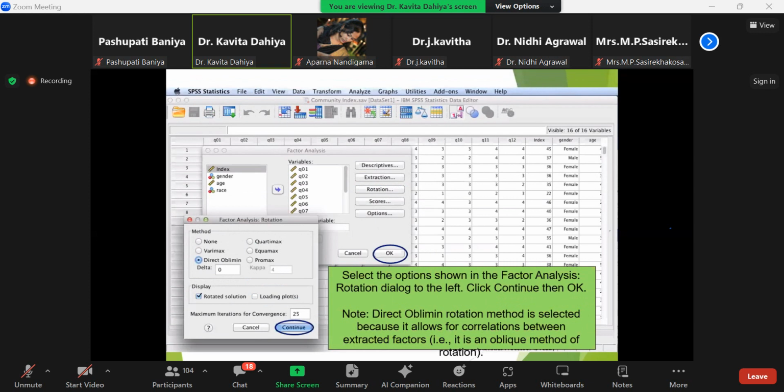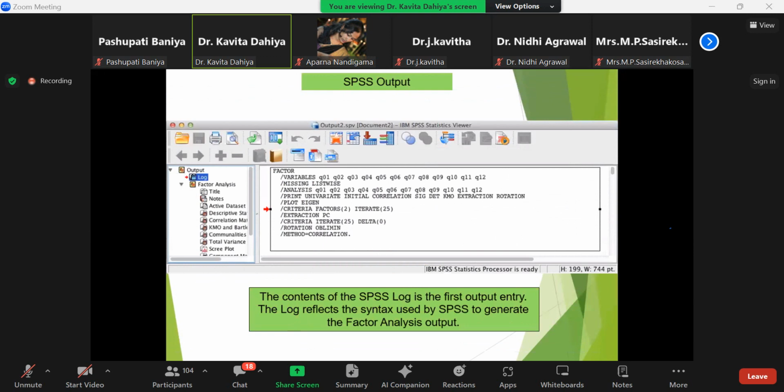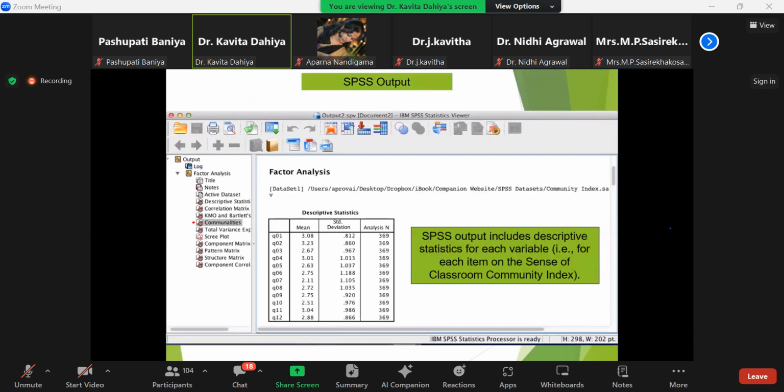The rotation box will give you a pop-up box with none, Varimax, Quartimax, Equamax, and direct oblimin. All these options are there. According to your requirement, you may click on one; here we are clicking on direct oblimin. Rotated solution if required, otherwise you deselect this. Click on continue and then click on OK. So SPSS will generate the results for you.